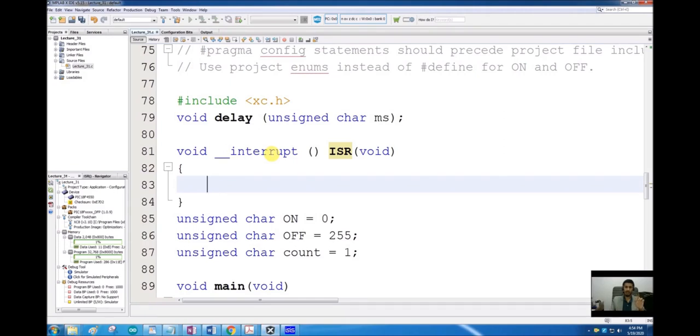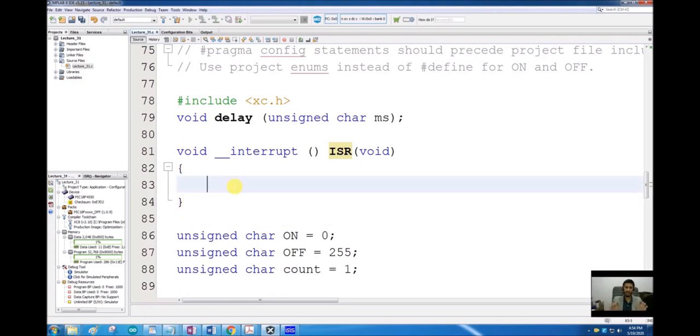You cannot use the word interrupt for anything else because the word interrupt refers to your interrupt service routine. Once you write this, your empty interrupt service routine is ready. You can write anything you want inside this subroutine once the interrupt occurs.